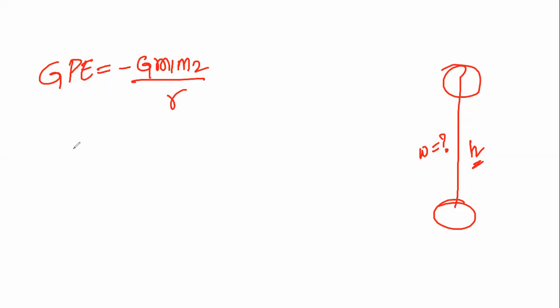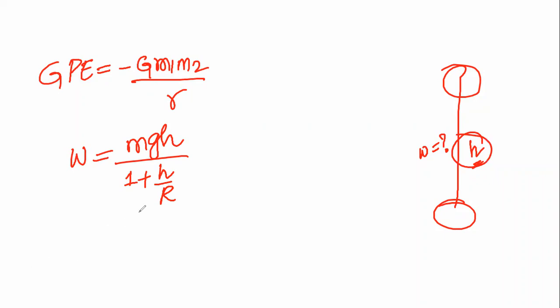The work done in lifting to a height h will be equal to mgh into 1 plus h divided by r. h is that height through which we are lifting. If h is much less than the radius, h is negligible, and h by r we can eliminate.